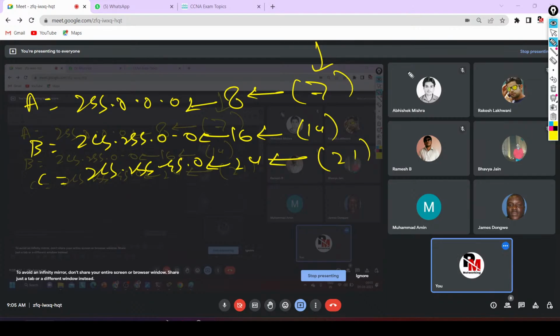Can you explain again? What, dear? Sir, for class A the range is 2 to the power 7. Can anyone explain for me, please? The first 8 bits are network bits, and the remaining bits are host bits. Ramesh, can you make Muhammad understand?